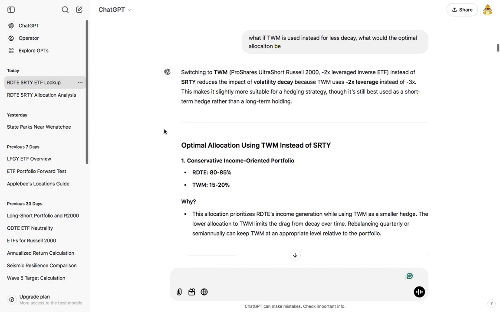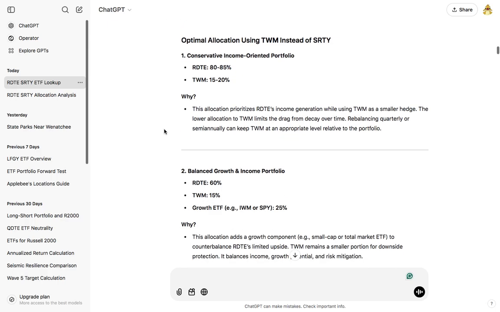And it said switching to TWM instead of SRTY reduces the impact of volatility decay because TWM uses 2x leverage instead of 3x. This makes it slightly more suitable for a hedging strategy, though it's still best used as a short-term hedge rather than a long-term holding. It said 80 to 85% RDTE, and TWM was 15 to 20%. So I started to get 15 to 20% as the optimal hedge.